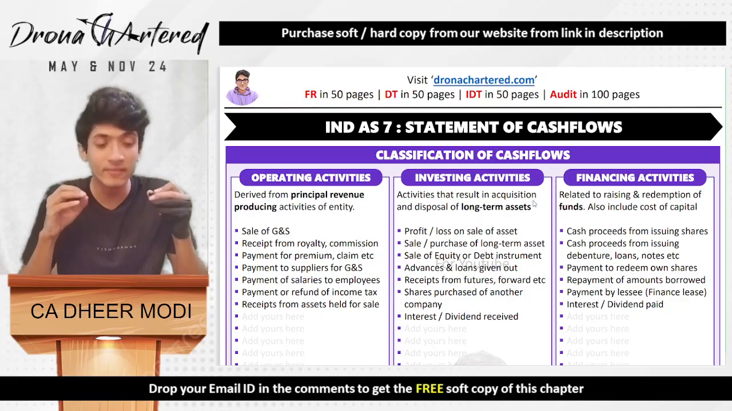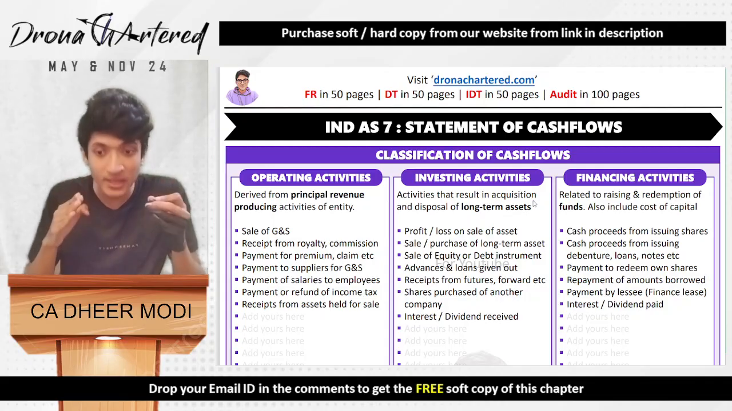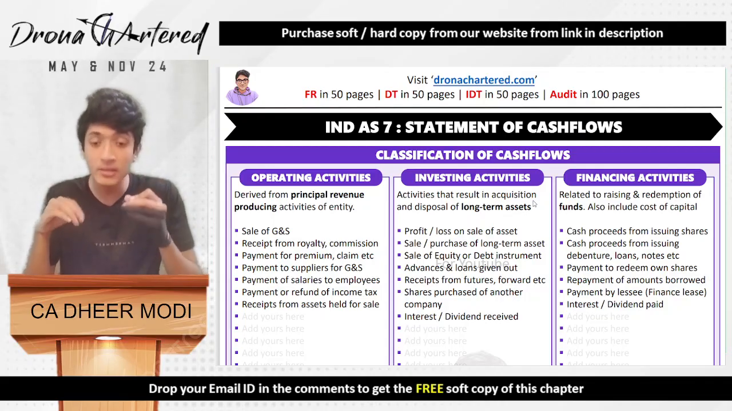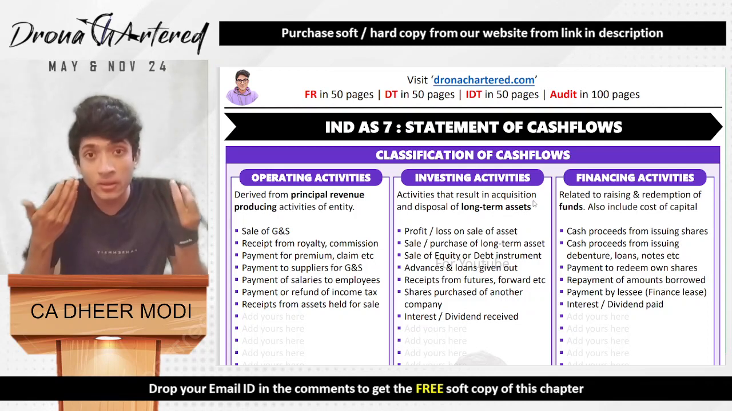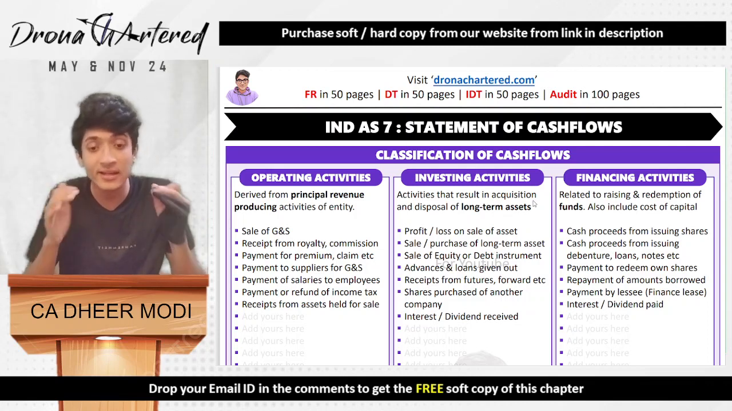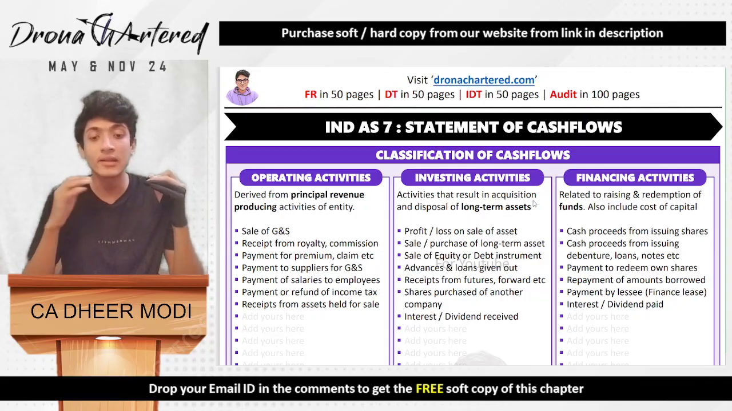So operating activity is your main business. Whatever cash you generate from your main business is your operating activities. Wherever you invest cash, that might be in your bank, that might be in your assets, that is your investing activities. And last is your financing activity, that is redemption or raising of funds.